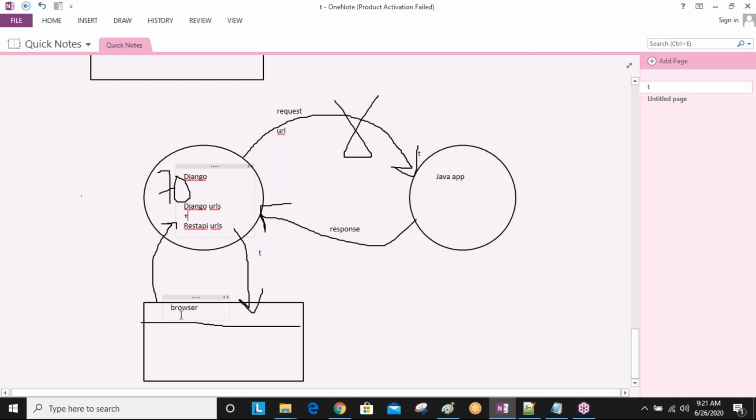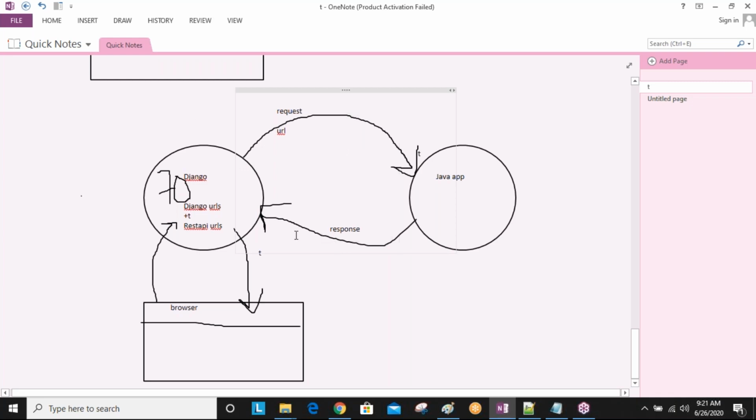So now you can communicate this one. Okay, so now this communication is successfully reaching to Java, and we are getting the response back. So that is the actual advantage of the REST API related URLs. Are you understanding, guys? Okay, so one more time, listen.